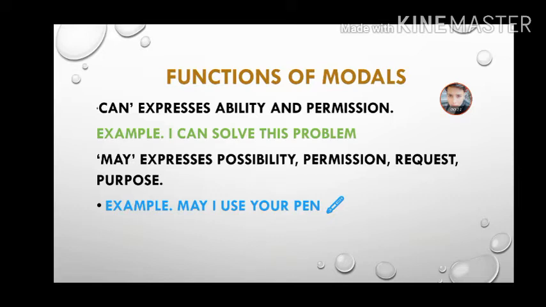Student, there are three main uses: ability, possibility and permission. Example here you can see, I can solve this problem, which means can means to be able to do something.